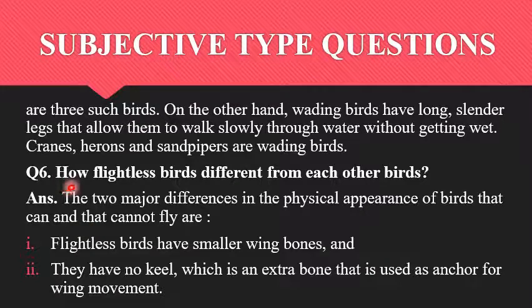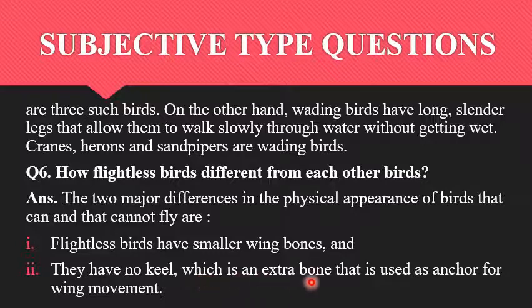Next one, how are flightless birds different from other birds? Let's see. The two major differences in the physical appearance of birds that can and that cannot fly are there. The first one, flightless birds have smaller wing bones and they have no keel.